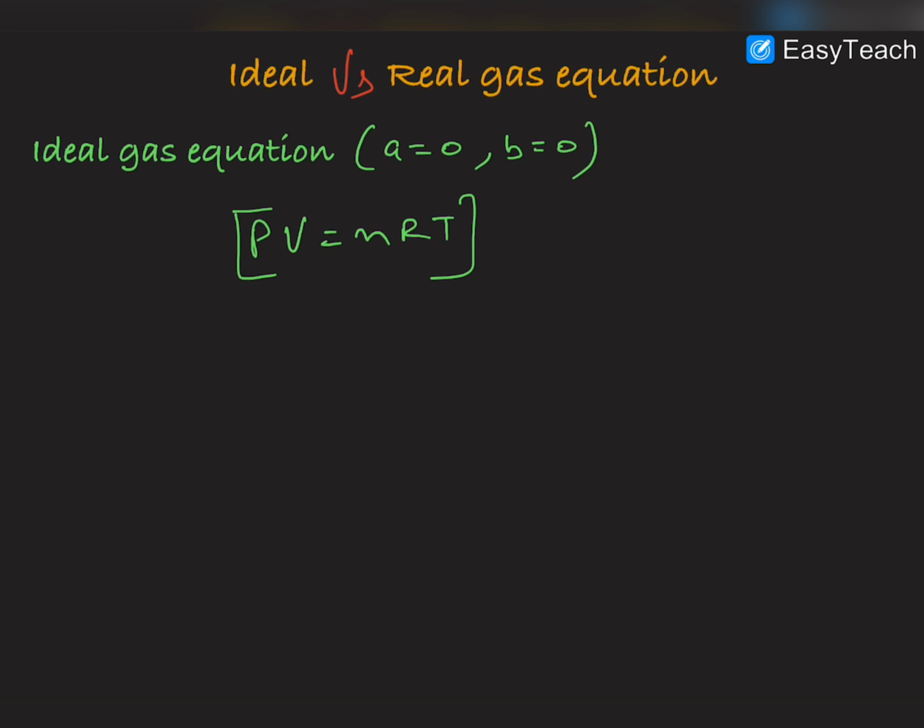This is the equation for an ideal gas, and in complete thermodynamics of JEE we are studying the properties of an ideal gas, so we would be using this equation as our base equation, that PV is equal to nRT. So guys, these were some points on which you can imagine the existence of an ideal gas, or the points on which you can confirm the transformation of a real gas into an ideal gas.